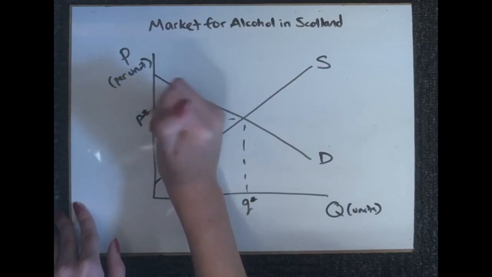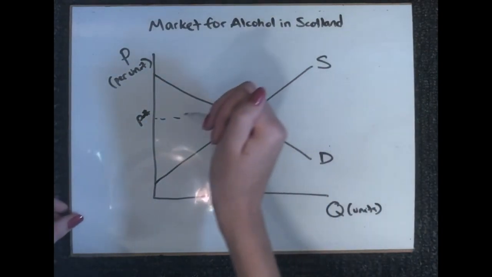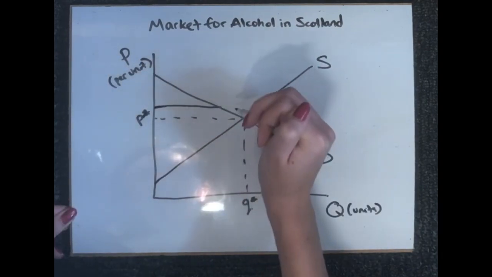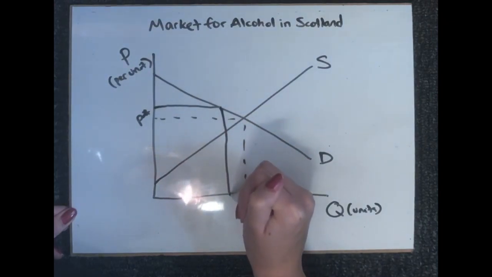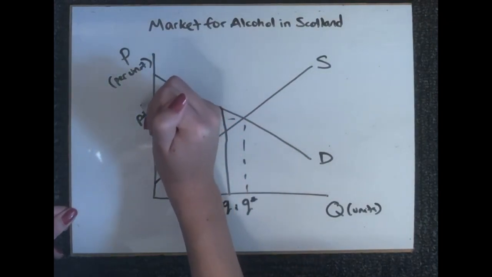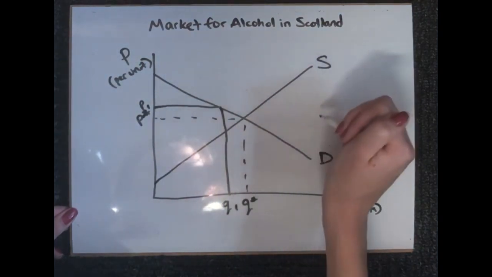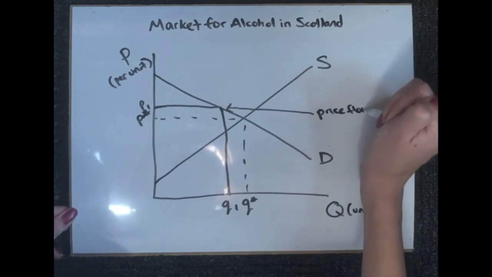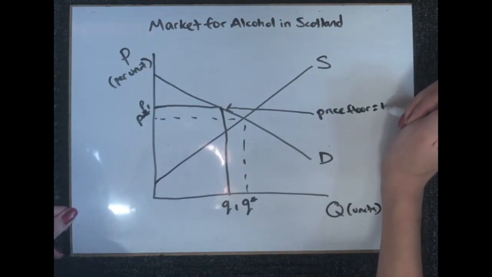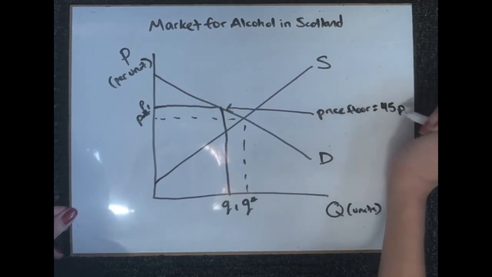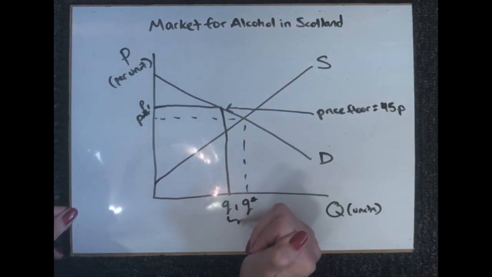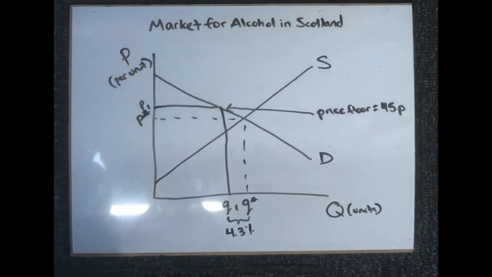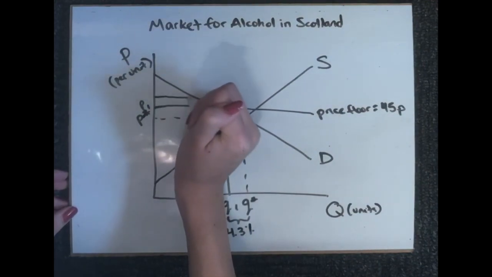And the supply and demand gives you the equilibrium quantity, which will be denoted by Q star, and the equilibrium price, P star. Now, research carried out by Sheffield University shows that a 45 pence minimum would reduce consumption of alcohol by 4.3%. So that'll raise the price to P1 and reduce the quantity to Q1 in the market with this price floor of 45 pence, thereby reducing alcohol consumption between Q star and Q1 by 4.3%.